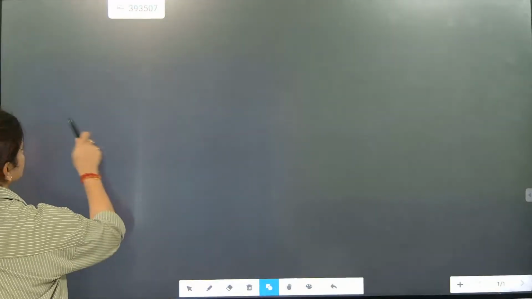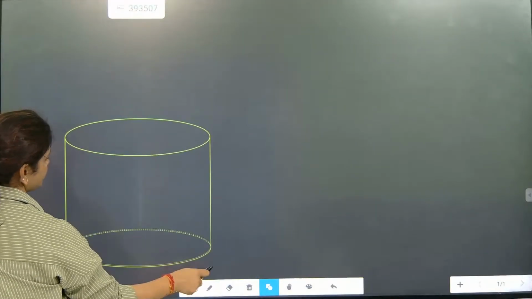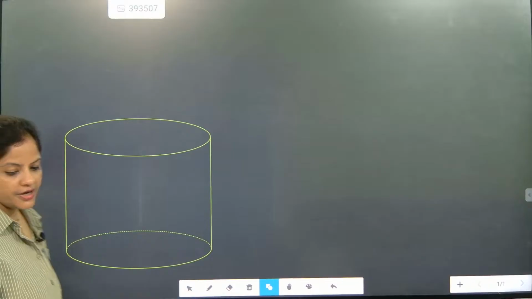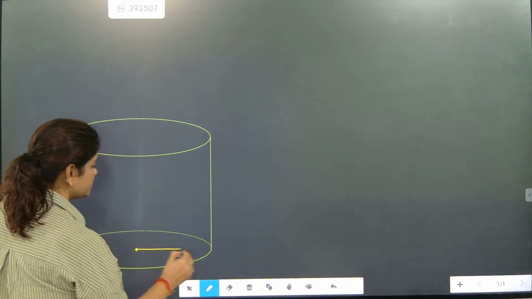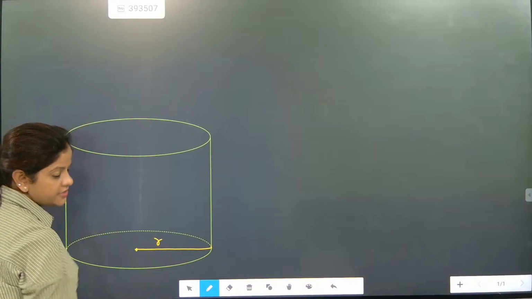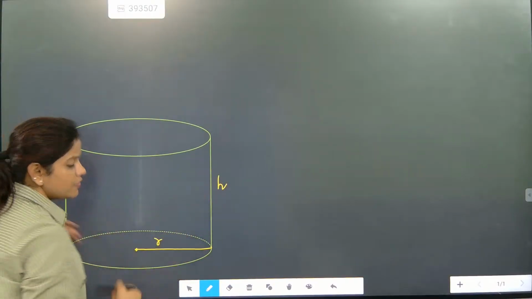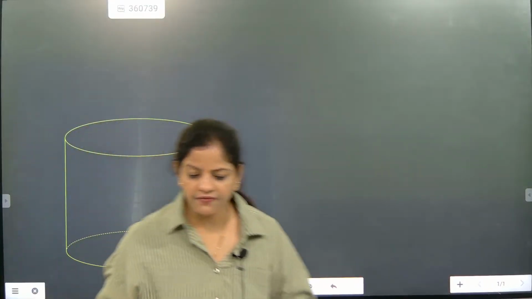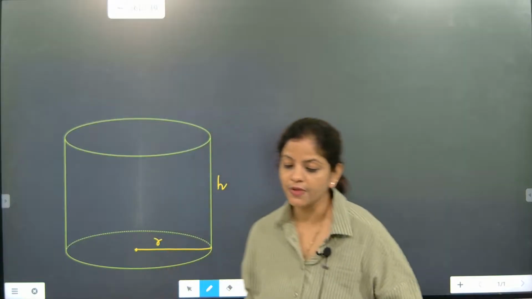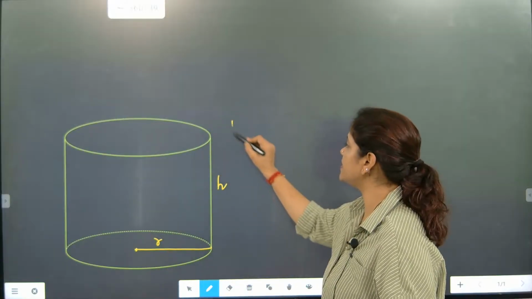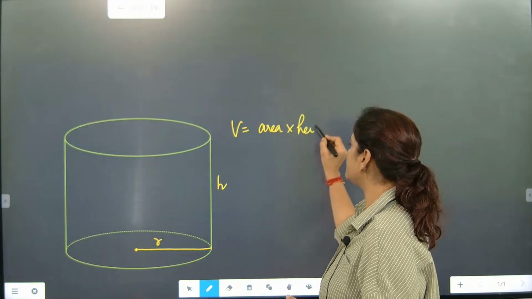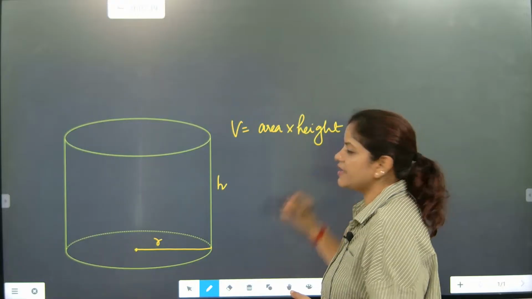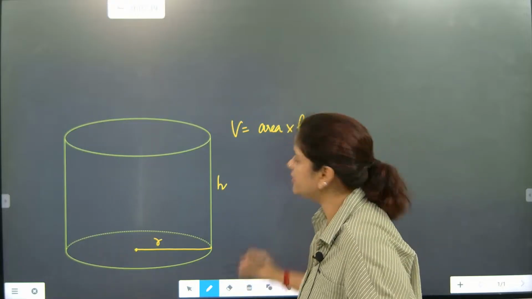Now look here. This is about a cylinder. When we talk about the cylinder, this part is considered as radius, and this is height. You always remember one thing. If somebody asks you about volume, what answer do we say? Always I say that volume is equal to area into height, where area is pi r square.